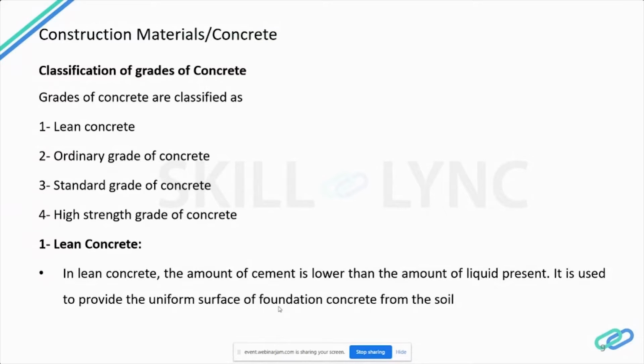Now let's see about the ordinary grade concrete. Concrete grade from M10 till M15 is used as a PCC below the footing. That is where this ordinary grade concrete is used. It will be in the mix ratio of 1:3:6.